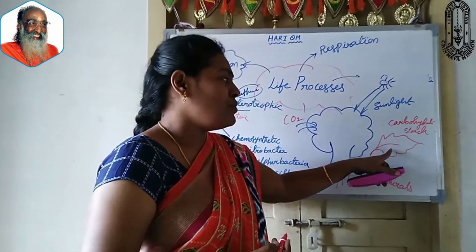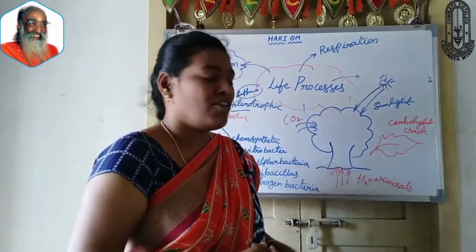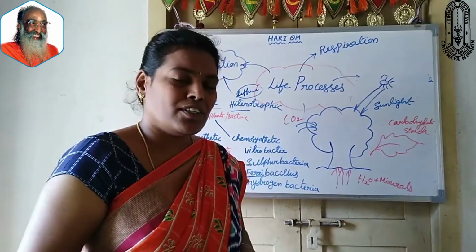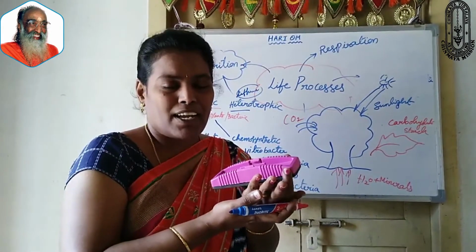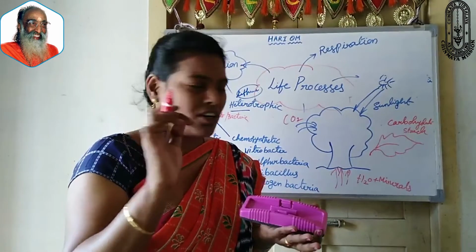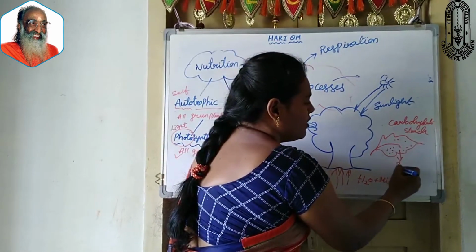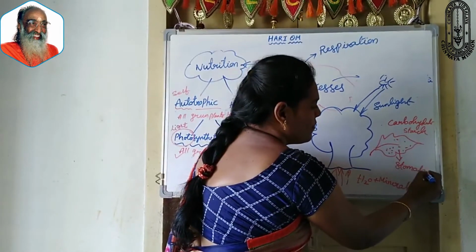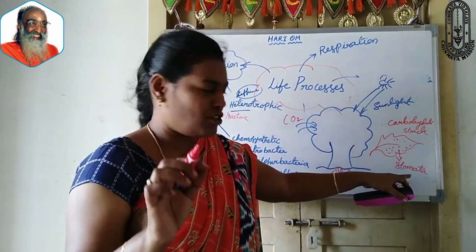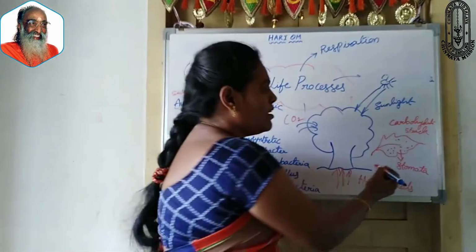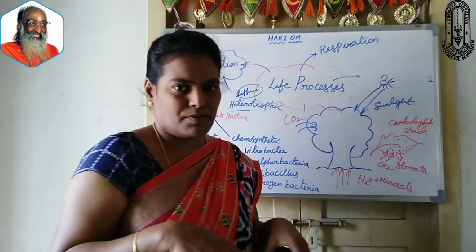Okay, and how do these leaves absorb all the sunlight, carbon dioxide, water and minerals? You all know that the underside, the lower side of the leaf, contains small tiny pores which are called stomata. Through these stomata, it receives carbon dioxide from the atmosphere.